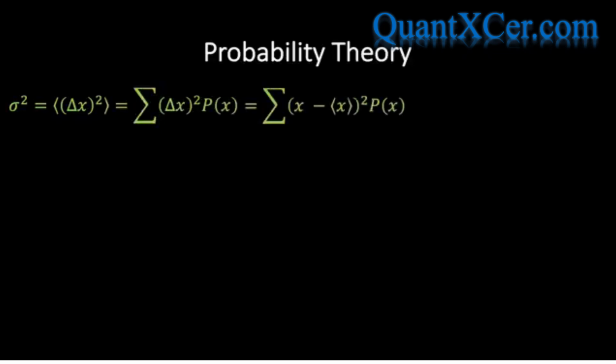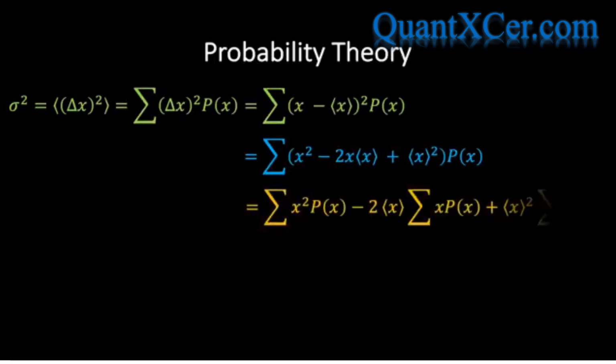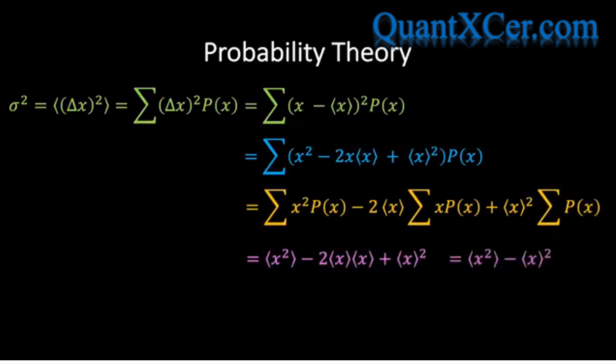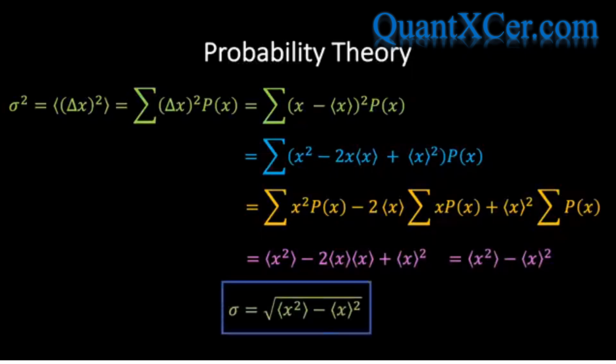Now, before we move back onto quantum mechanics, there is a useful theorem on variances which we'll need later, so let's take a moment to digress. If we take the expression for the variance and write it explicitly in terms of delta x, and then expand out the bracket, we see that we can rewrite each term explicitly in terms of the probability p of x. And then we see that everything simplifies, and we find that the variance can be written as the difference between the average of the square of x and the square of the average of x. Then if we take the square root, we obtain an expression for the standard deviation itself.